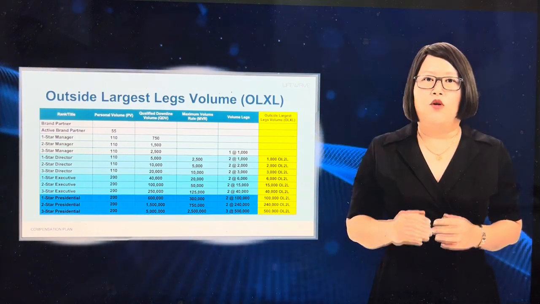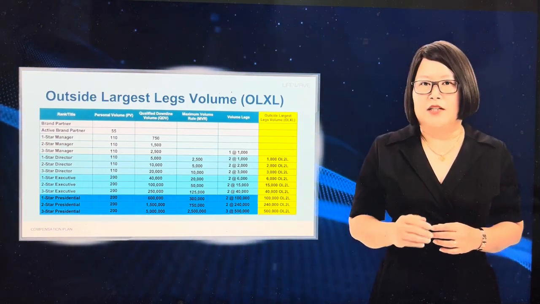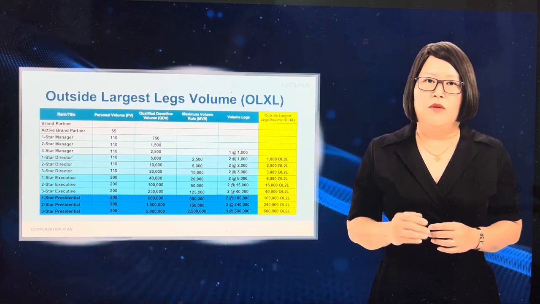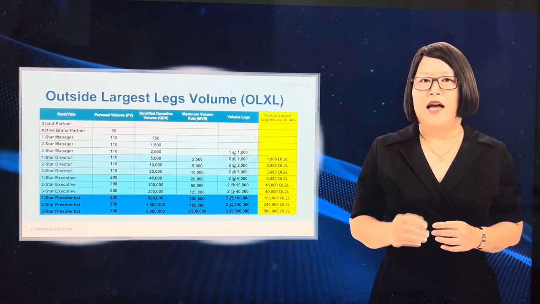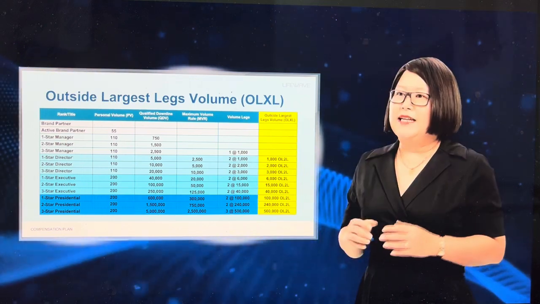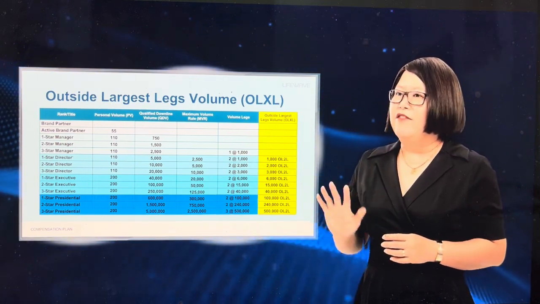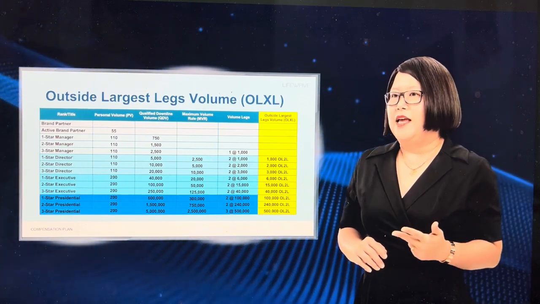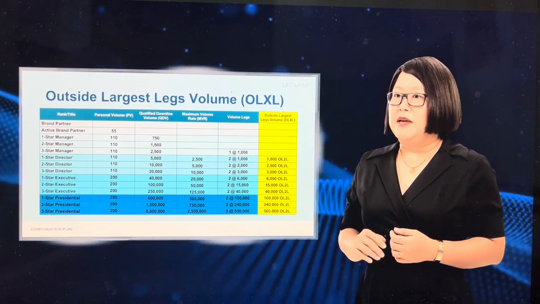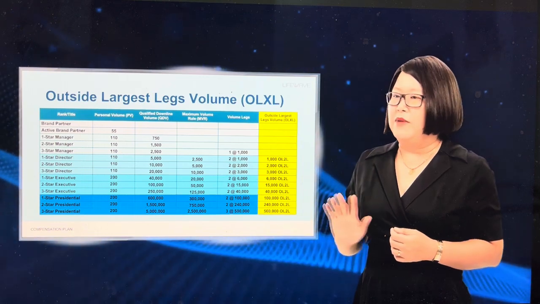Every brand partner who has personally enrolled brand partners will have 1 or more volume lakes depending on the number of personally enrolled brand partners they have in their enrollment organization. As an example, Kimi has 5 personally enrolled brand partners: JJ, Rose, Penny, Lou, and Wong. So this means that Kimi has 5 enrollment lakes.